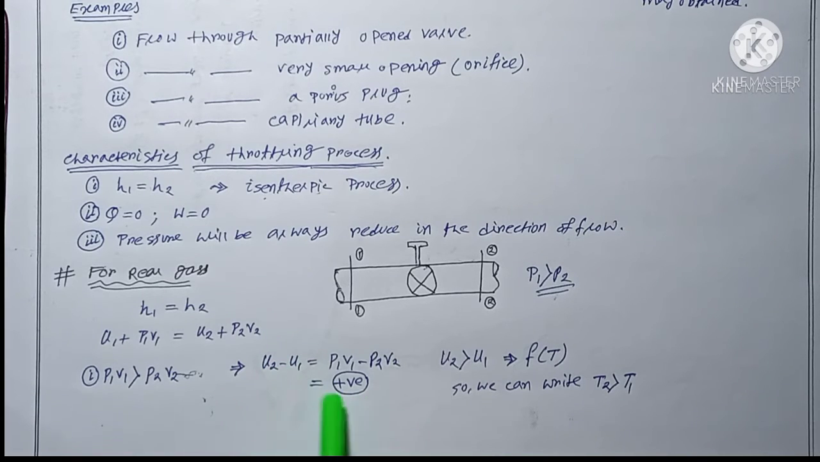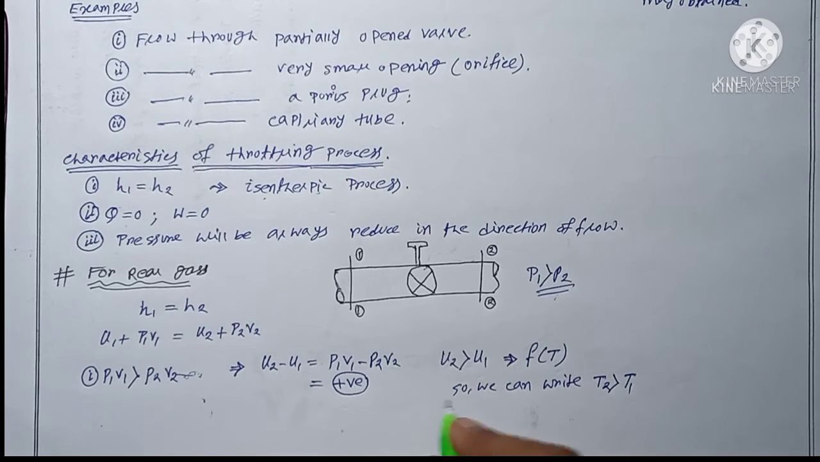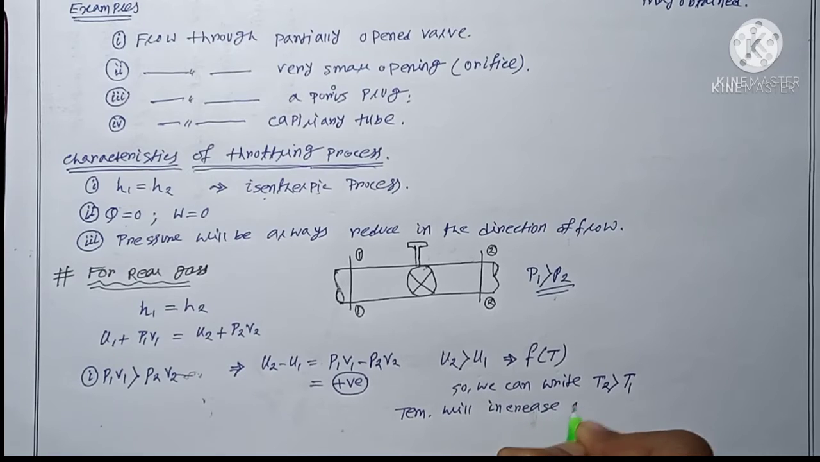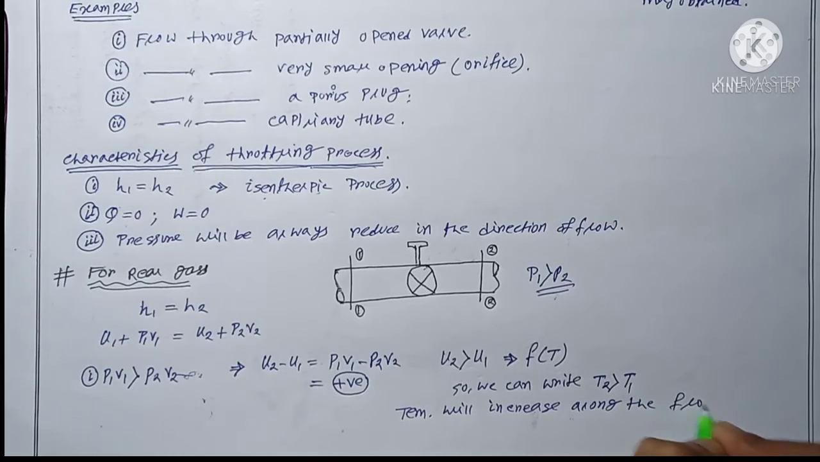When will U2 minus U1 be positive? When U2 is greater than U1, and since U2 and U1 are both functions of temperature, we can write that T2 is greater than T1. What is the representation of T2 greater than T1? The temperature will increase along the flow. Am I right or wrong?